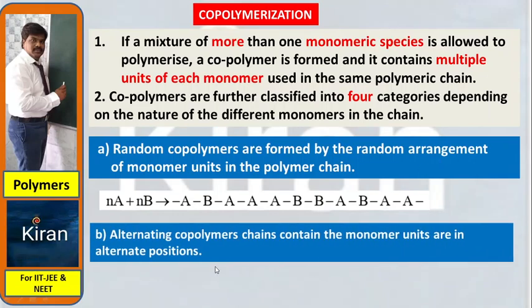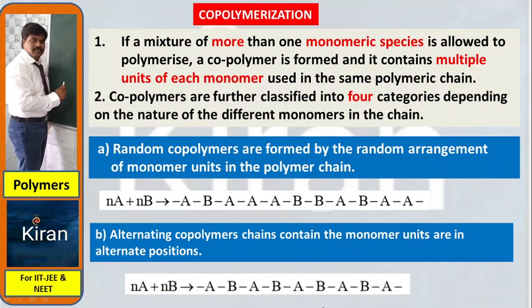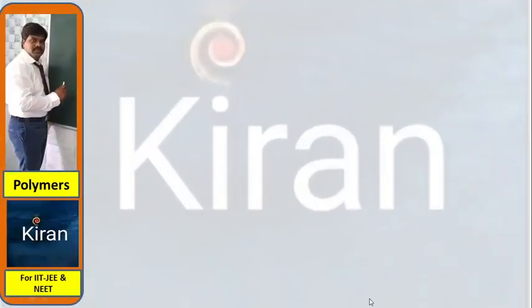Second one, alternating copolymers: chains contain monomer units in alternate positions. So alternating AB, AB, AB, AB, like that. A, B came alternately. This is alternating copolymerization.